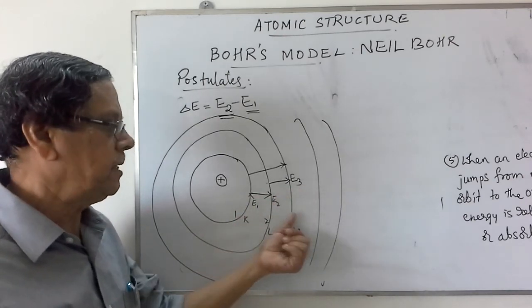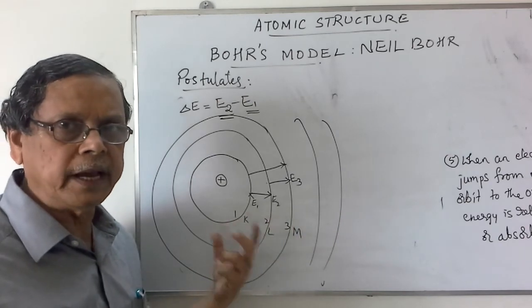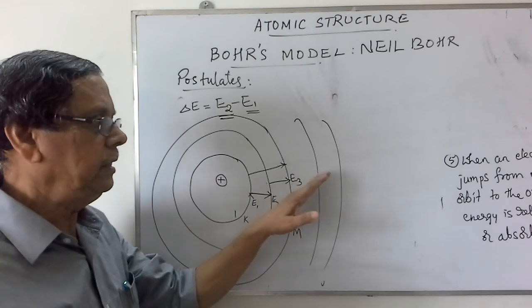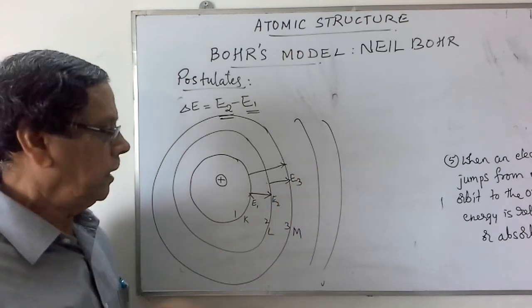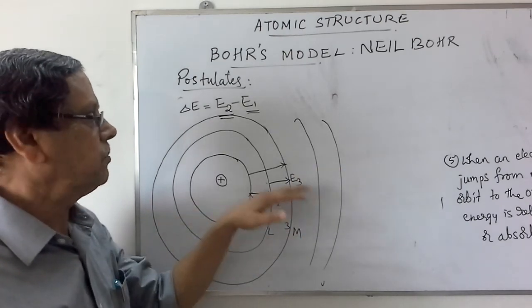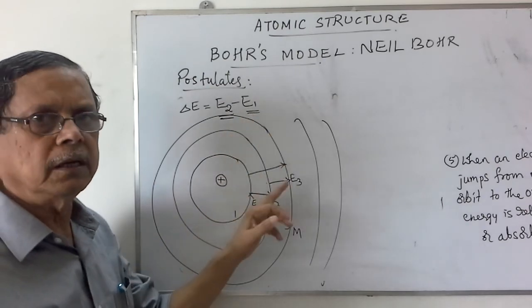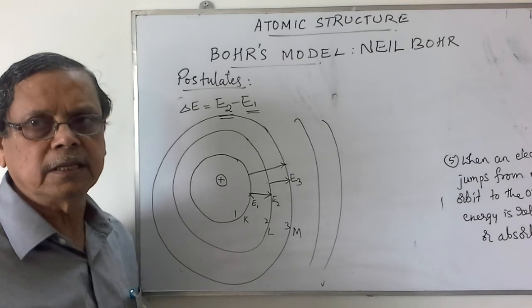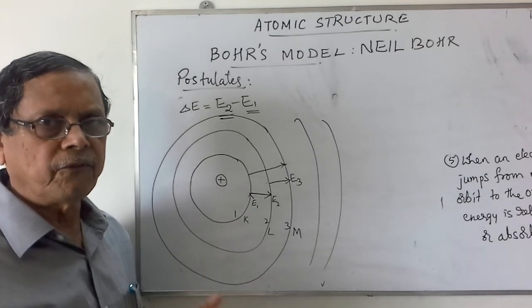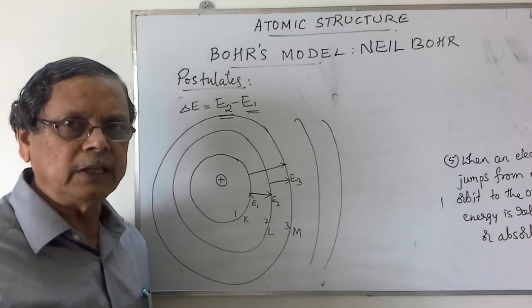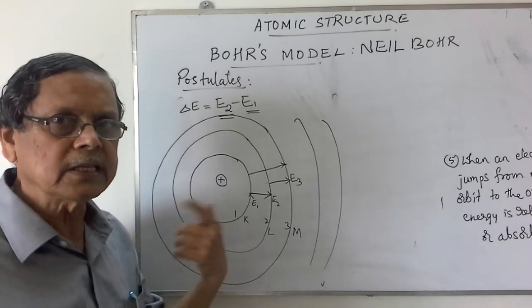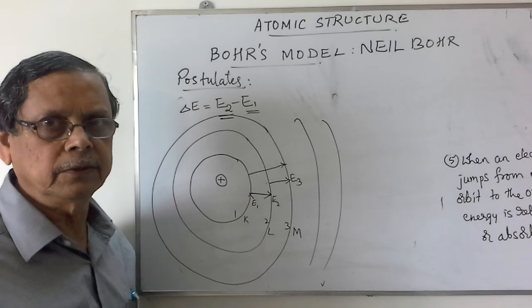In various orbits, the energy of the electron will be a constant value, so we can have E1, E2, E3, etc. From these energy levels, we can calculate the energy absorbed or released. We shall consider the various equations derived by Niels Bohr for calculating the velocity, radius and energy of the electron in various orbits in the next video. Thank you.